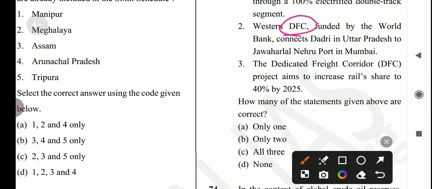Next is Western DFC funded by the World Bank connects Dadri in Uttar Pradesh and Jawaharlal Nehru Port in Mumbai.